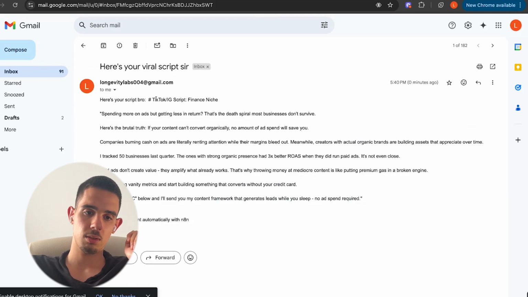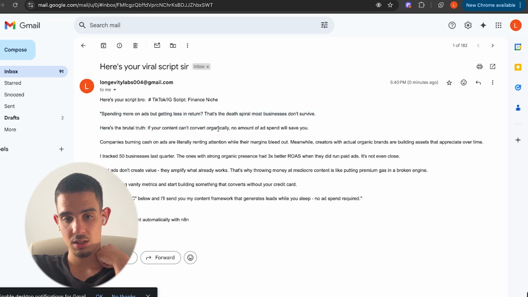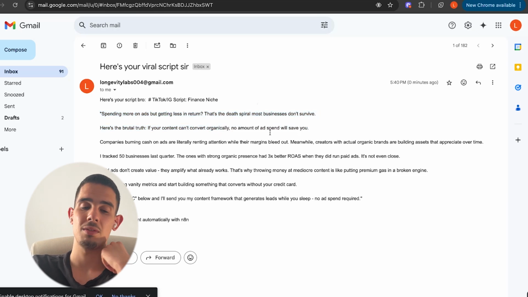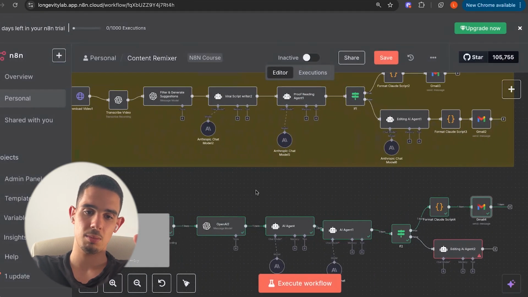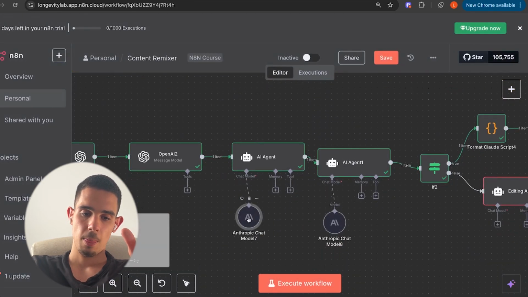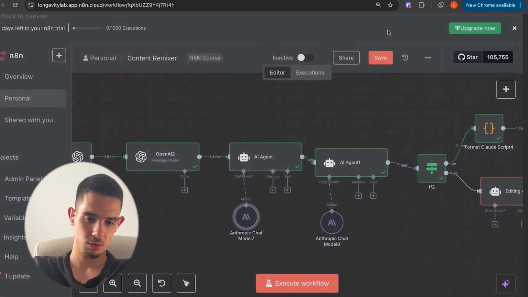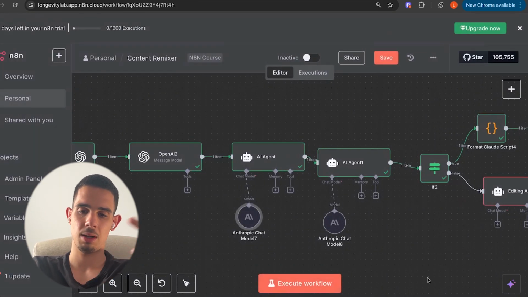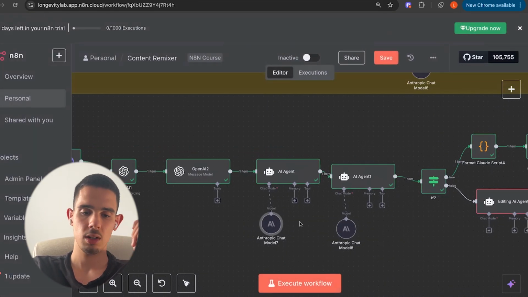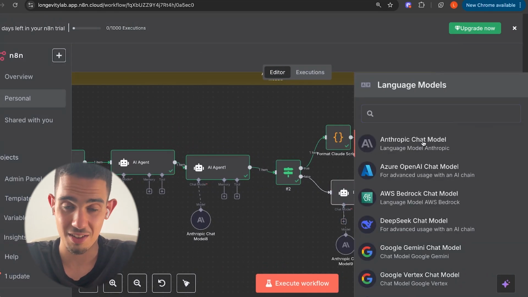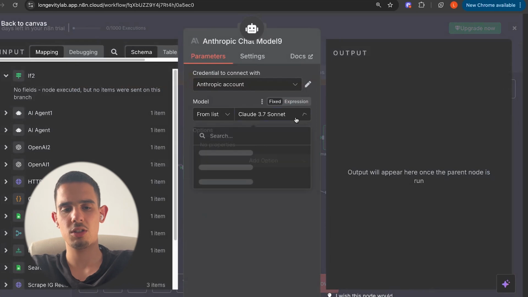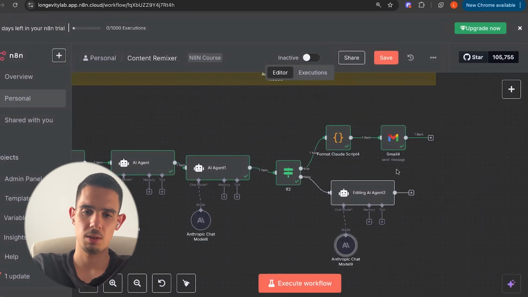Here's your script, bro. TikTok IG script finances, which is a bit weird. Spending more on ads but getting less in return, that's the dead spiral. Most businesses don't survive. Now keep in mind that this script was written by the 3.0 version. There's obviously new ones that are much better. This is actually the fourth one. But I'm not gonna use it for the sake of saving credits. Okay, actually I'm gonna use it. Let's actually plug this in.